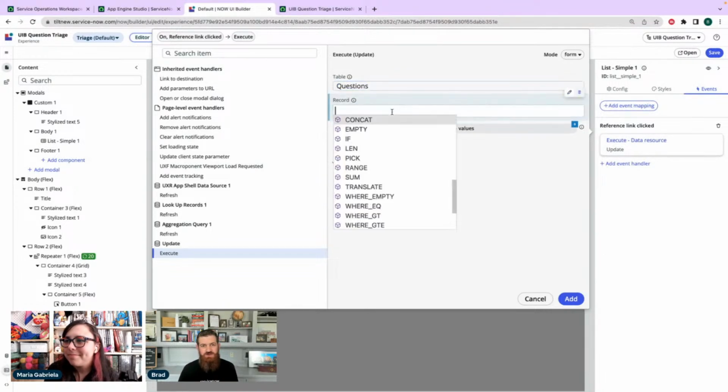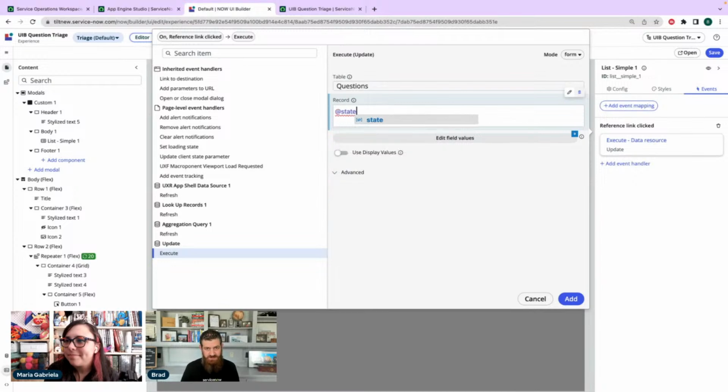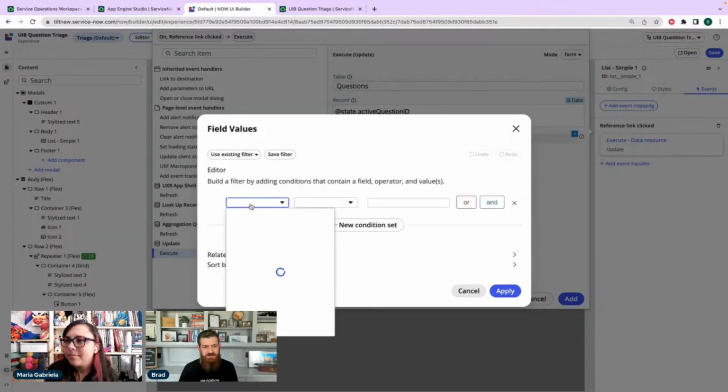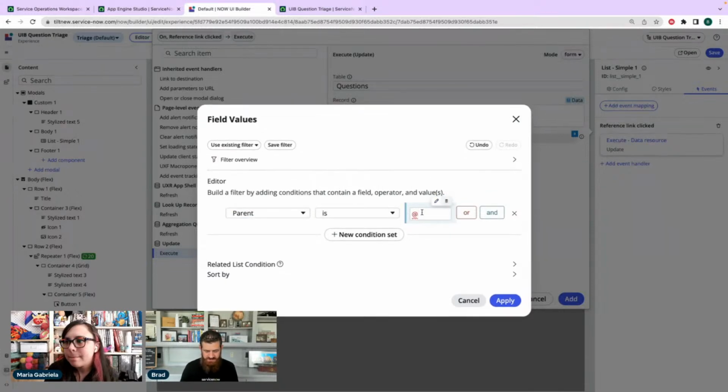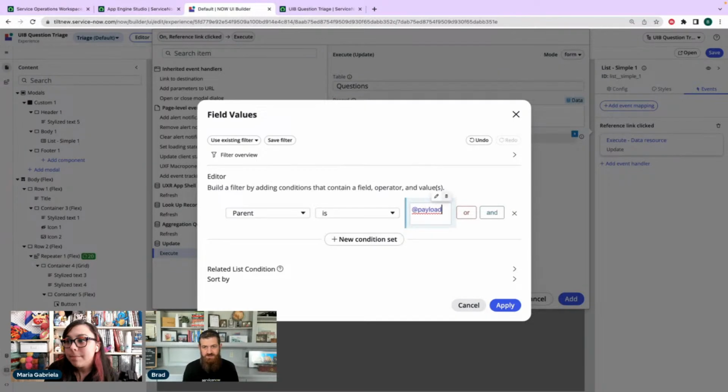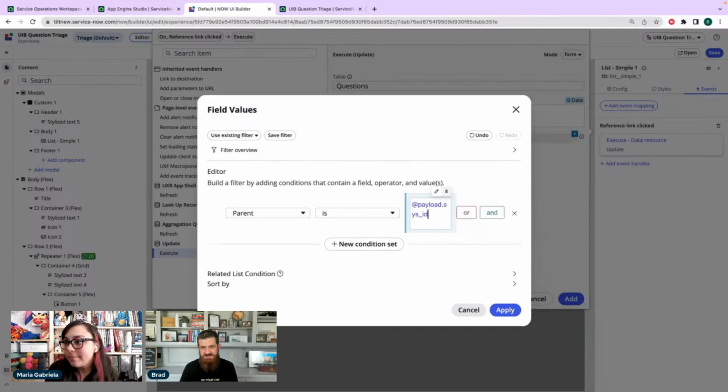And the record we're updating is going to be active question ID. And then we're going to set parent to, and let's see if I remember the payload. Payload dot, oh, it gives it to us, great. Payload dot sysid, I think is what we want.